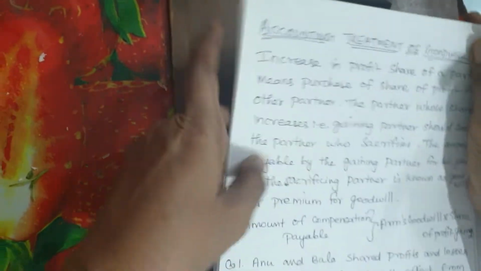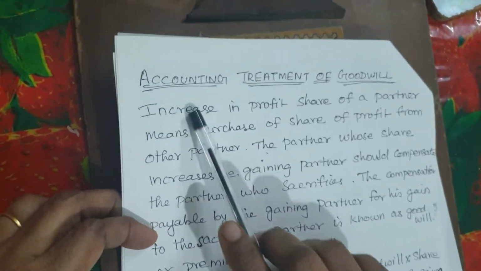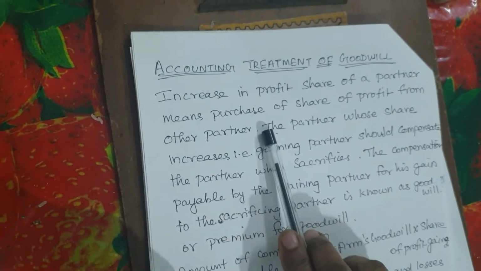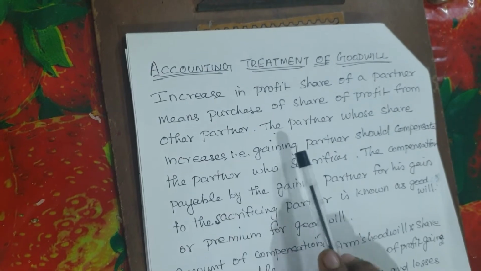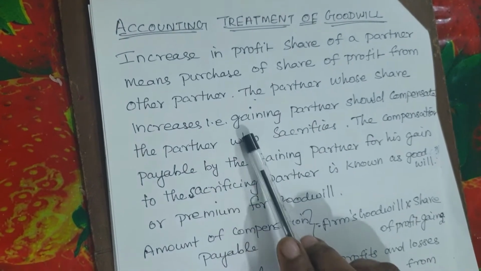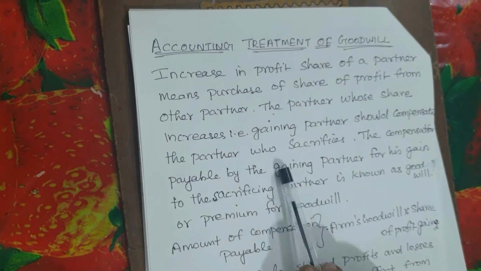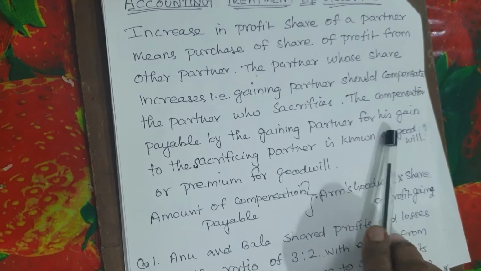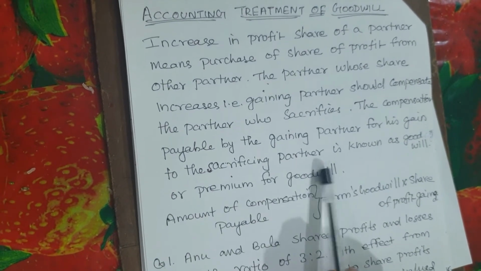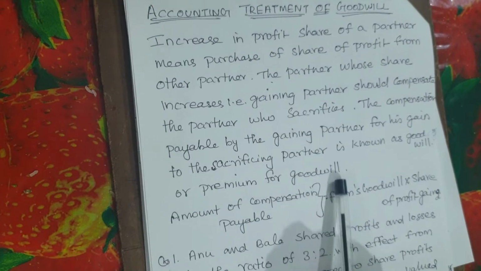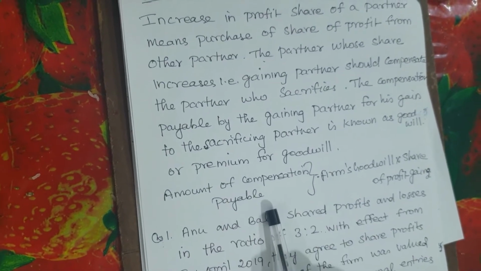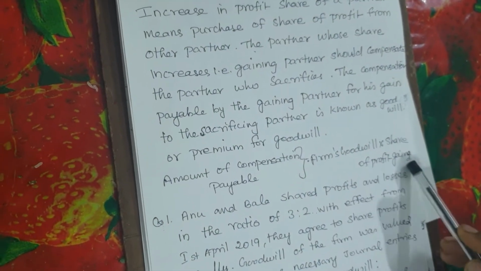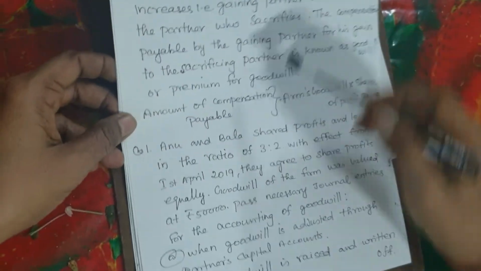The next concept under this change in profit sharing ratio is accounting treatment of goodwill. Increase in profit share of a partner means purchase of share of profit from other partner. The partner whose share increases, that is the gaining partner, should compensate the partner who sacrifices. The compensation payable by the gaining partner for his gain to the sacrificing partner is known as goodwill or premium for goodwill. The amount of compensation payable is the total goodwill, that is firm's goodwill, into share of the partner gained. We will see sums based upon this concept.